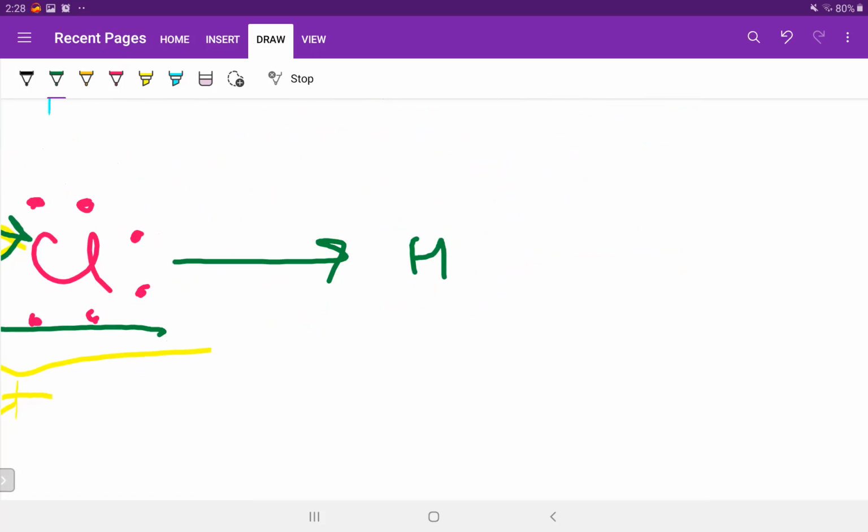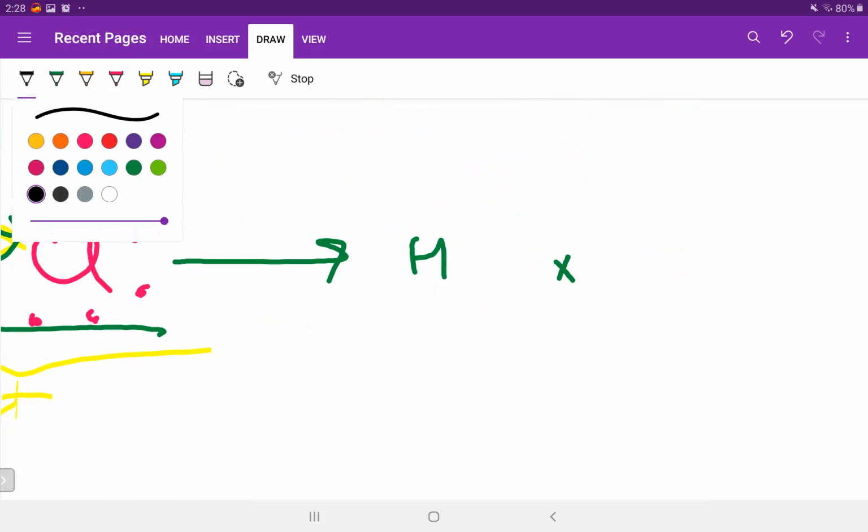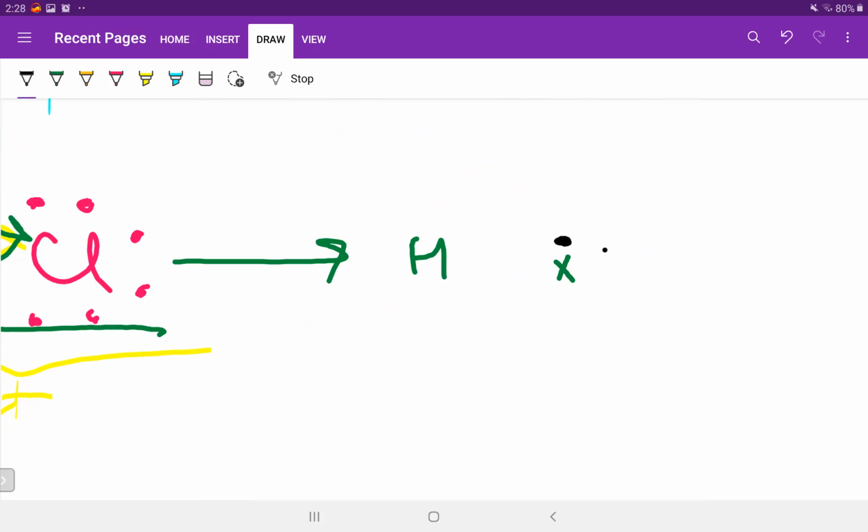See, H is now away and its electron is in the hands of chlorine. See how clever chlorine is. It's not so close, but it's very near to chlorine and far away from hydrogen. What has chlorine done? Chlorine has attracted the shared pair of electrons towards itself. Is it clear or not?